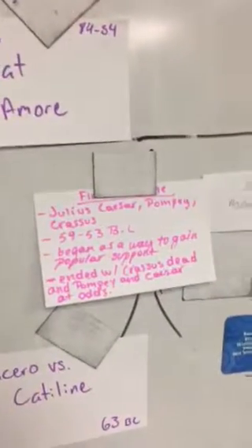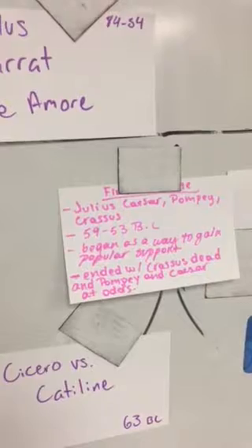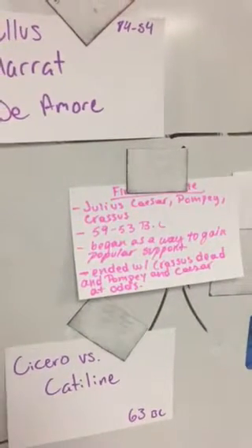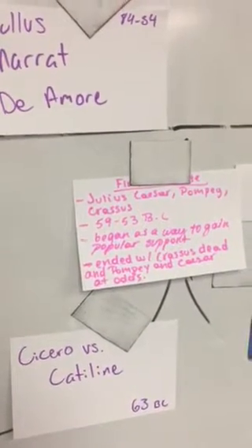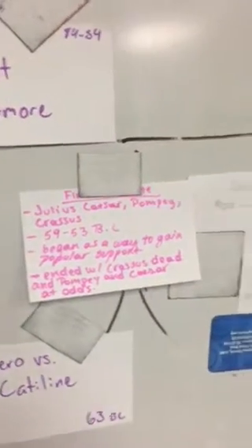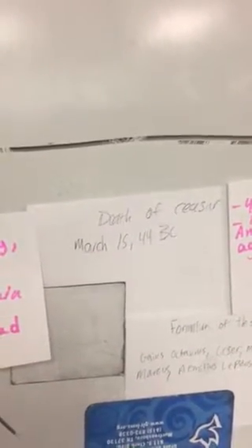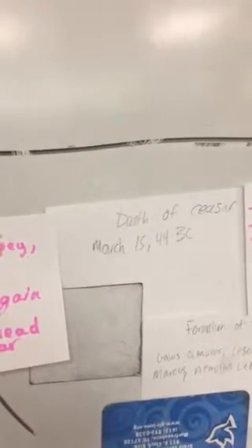The first triumvirate was developed in 59 BC and consisted of Julius Caesar, Pompey, and Crassus, but it began as a way to gain popular support and ended with Crassus dead and Pompey and Caesar at odds. In 44 BC, Caesar sadly passed away.